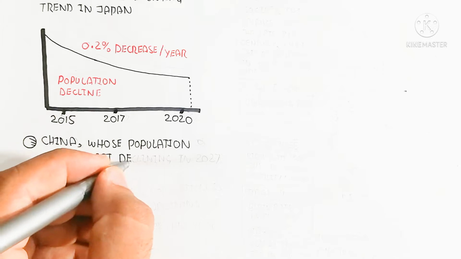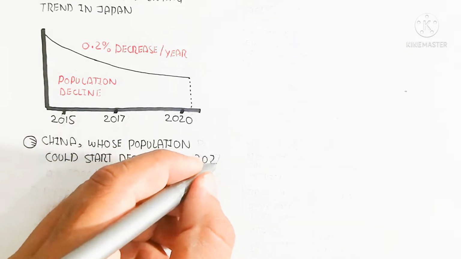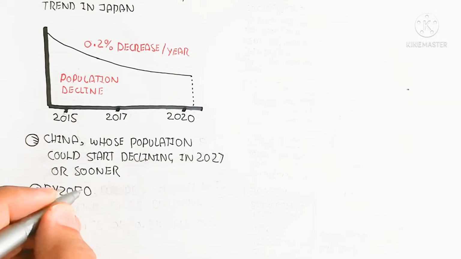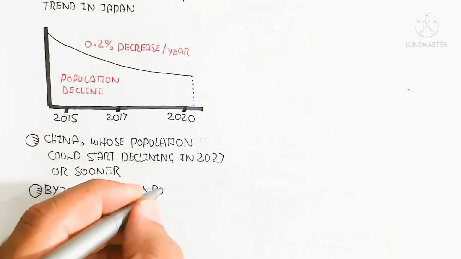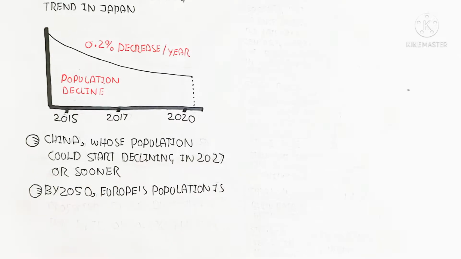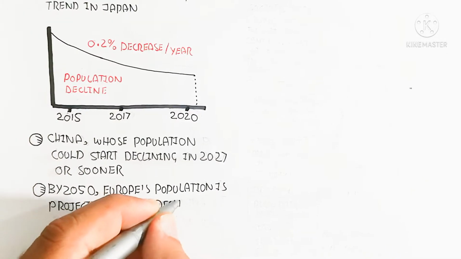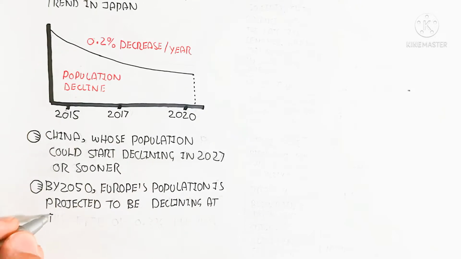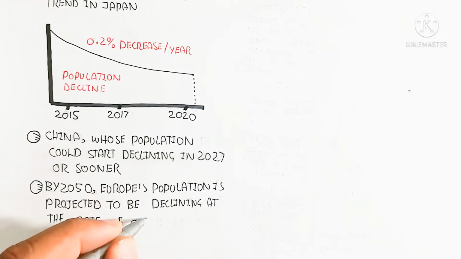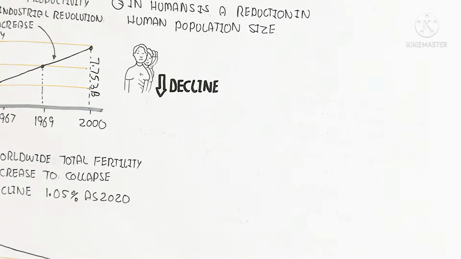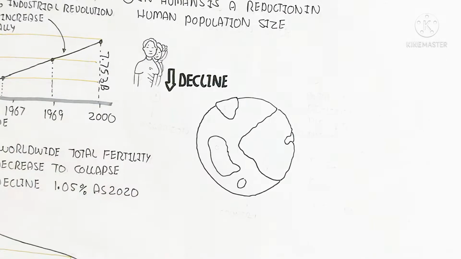China's population could start declining in 2027 or sooner. By 2050, Europe's population is projected to decline at a rate of 0.3% per year.